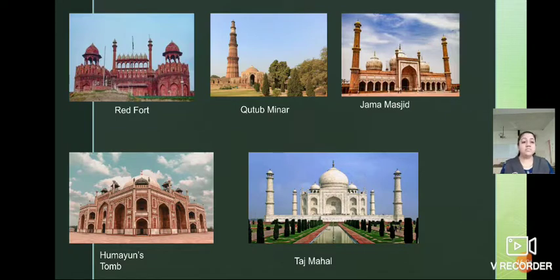Even Taj Mahal is one of the wonders of the world, isn't it, from the seven wonders. The Taj Mahal in Agra, made of white marble, is one of the seven wonders of the world. So, my dear children, all this is included in the architecture of our country India, which is a part of cultural heritage. From all these historical monuments or buildings, we can know about the ancient lifestyle of India.